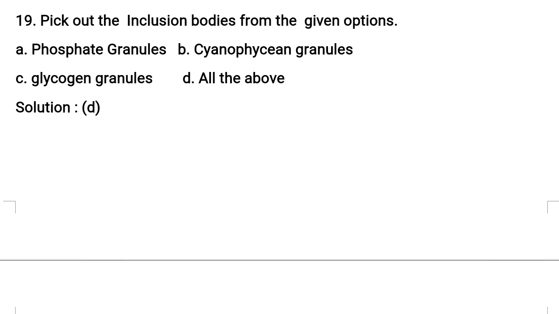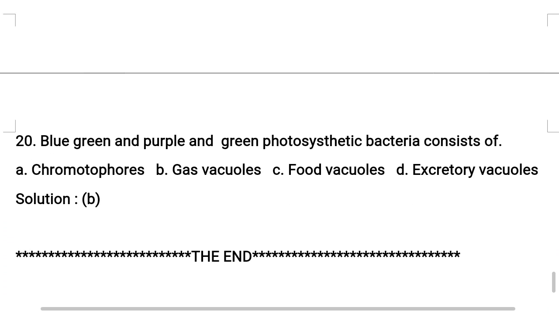As we discussed just now, inclusion bodies are reservoir materials in prokaryotic cells, stored in the cytoplasm in the form of inclusion bodies. These are not bounded by any membrane system and lie very freely in the cytoplasm. Understand? So the correct option for this question is option D, with options A, B, C. Hope you understood the explanation for this question. Next, the last question in this session.